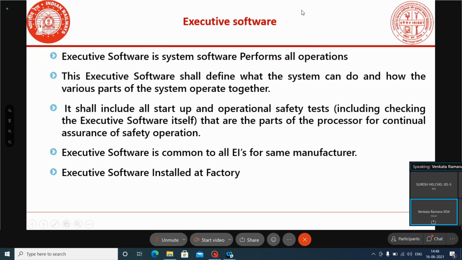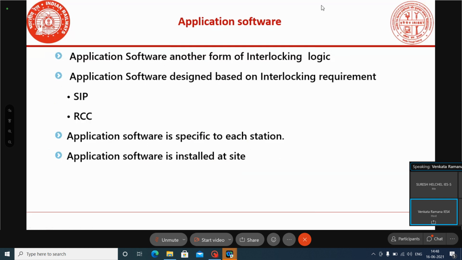The executive software is generally based on the route control chart. The route control chart, or selection table, is there. Earlier, in our conventional relay interlocking also, we designed circuits based on this route control chart, control table, selection table, whatever the name may be. In railways, we call it by different names.